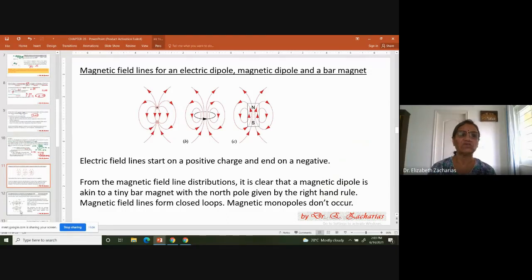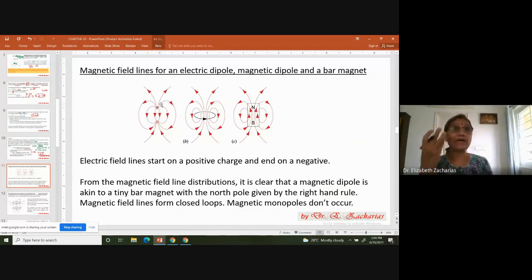Next, let us see. We are now going to make a comparison. We are talking of magnetism of a dipole, etc. So why are we talking of magnetism? First, what we'll do here is take an electric dipole. It's got nothing to do with this chapter, only for a comparison. We'll take an electric dipole and look at its electric field.